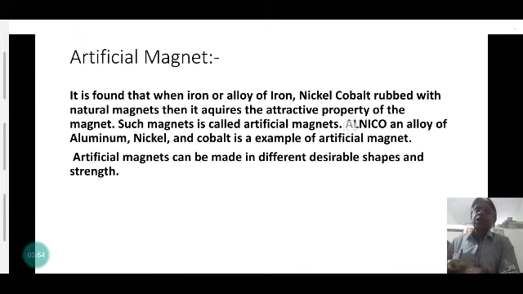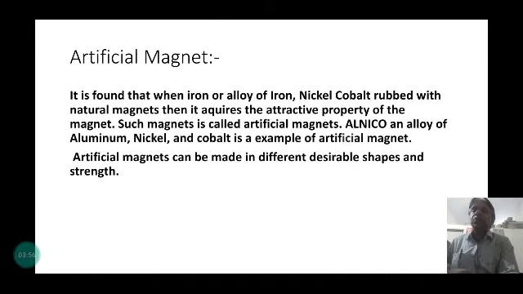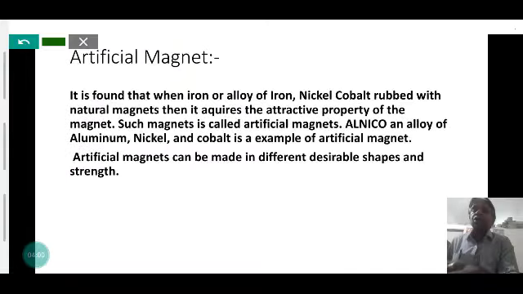Alnico, an alloy of aluminum, nickel and cobalt, is a short form of alnico, and it is an example of an artificial magnet. Artificial magnets can be made in different desirable shapes like horseshoe magnet, needle magnet, bar magnet, and they have more strength than the natural magnet.